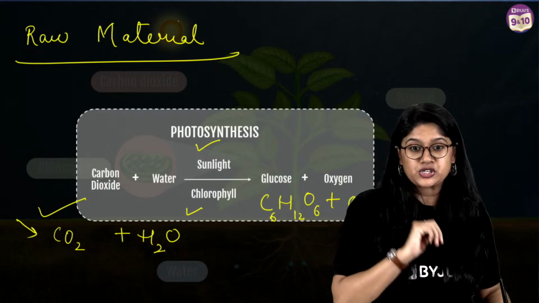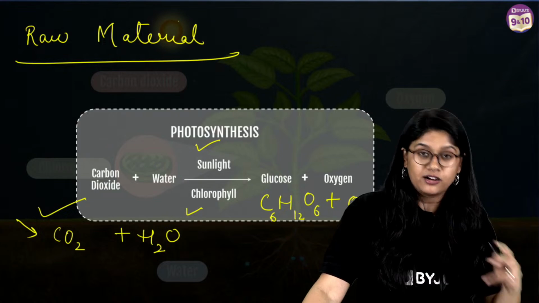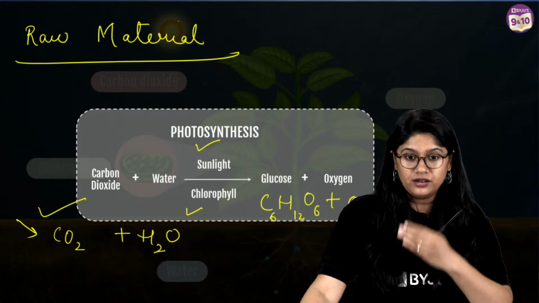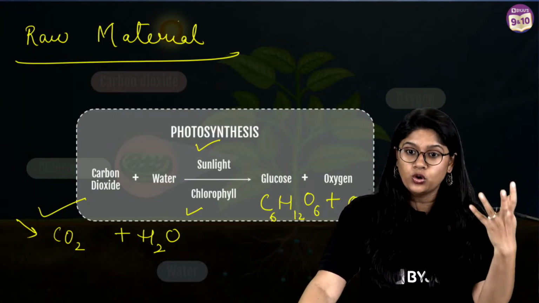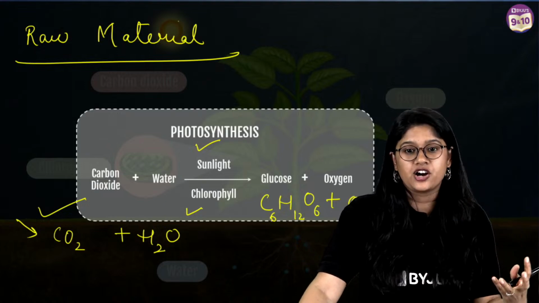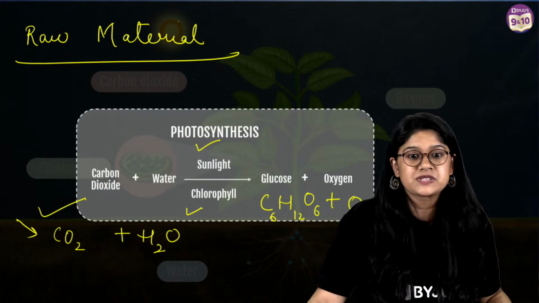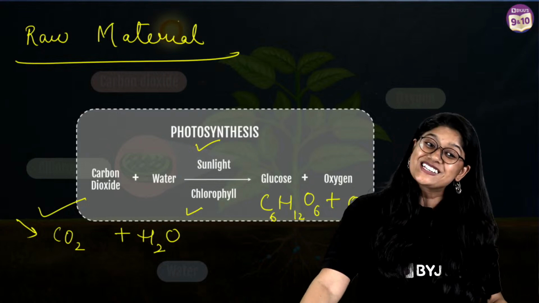Let me just answer that question also. What is the stored form of food in plants? Starch. Glucose will be getting stored, and of course it's there in the form of starch. Clear with this? Quick thumbs up now. Awesome.